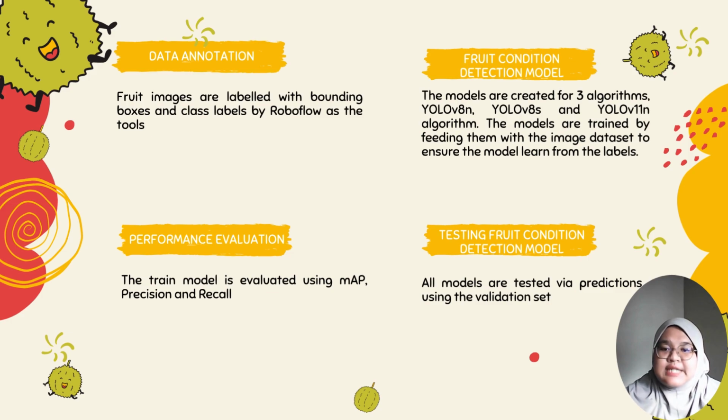The sixth step is the performance evaluation. The trained model is evaluated using mAP, which is the mean average precision, and also the precision and recall. So the last step is on the testing fruit condition detection model. All models are tested via predictions using the validation set.